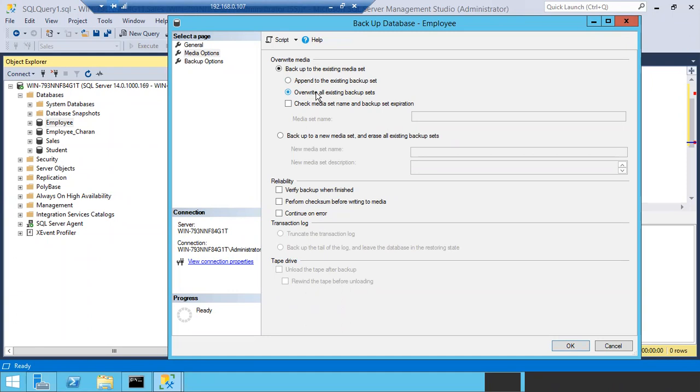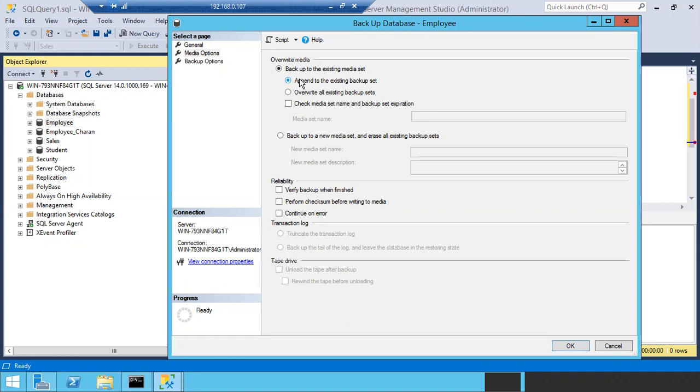This is the meaning of overwrite all existing backup sets. In case you don't understand, nothing to worry. By default append to the existing backup set will be selected. So append here means if we are taking a backup, the next backup would be added to the old backups. Yes, right? And overwrite means it is going to delete the old ones and create the new backup set. So append means it is going to append to the existing backup set. Overwrite means it is going to delete the existing backups and create a new backup set.